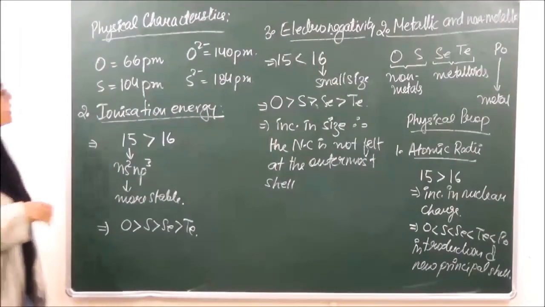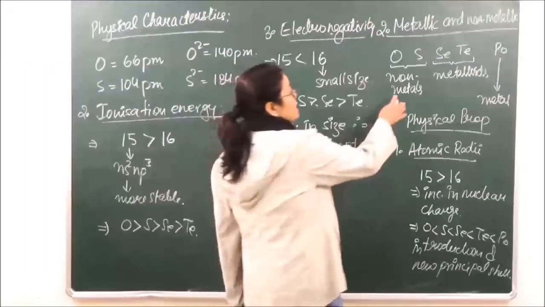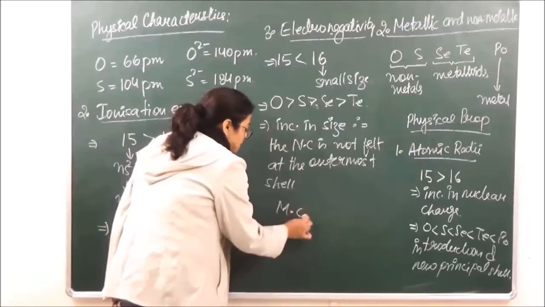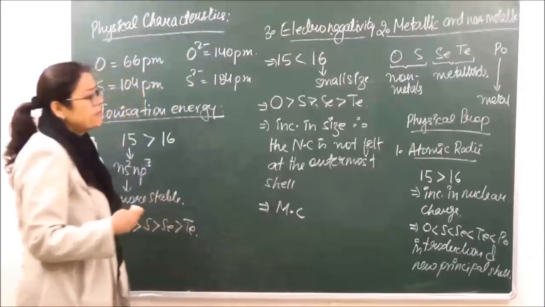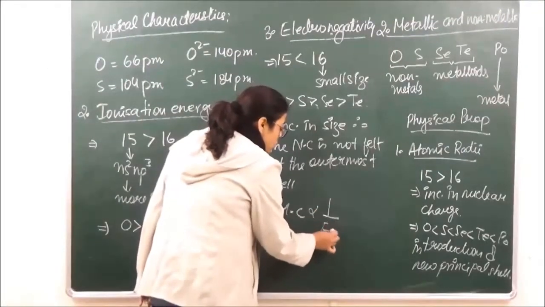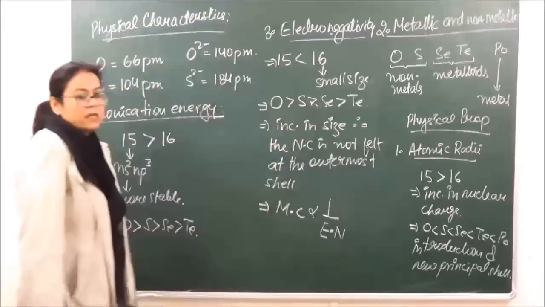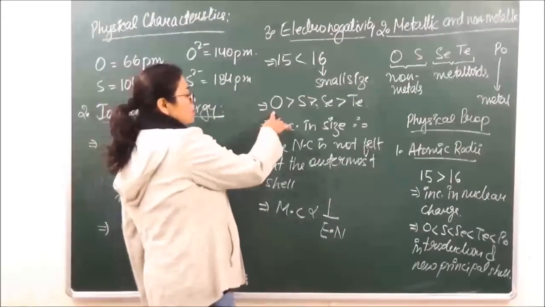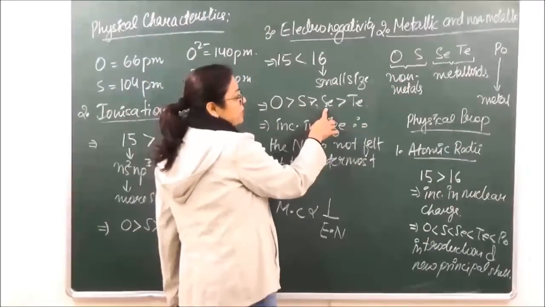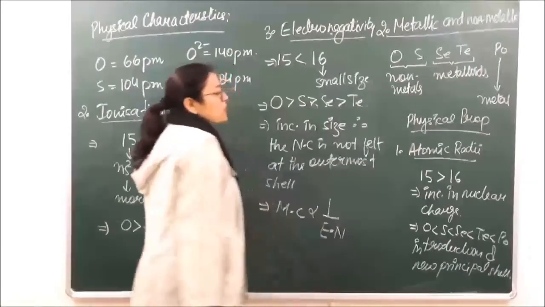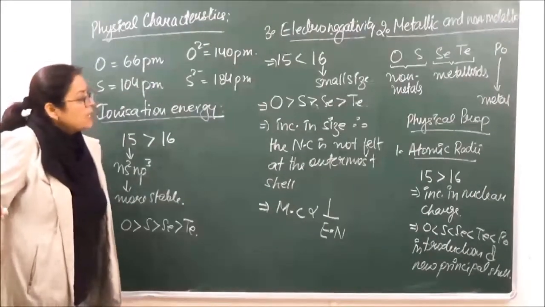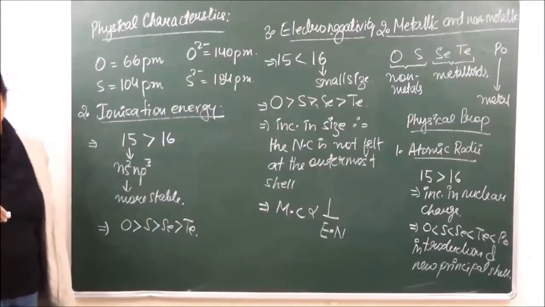Okay, so ये जो decrease in electronegativity है, that can help us understand the metallic and the non-metallic character. Because जो metallic character होता है, जितना ज़्यादा electronegativity होगी, उतना कम metallic character होगा. So metallic character is inversely proportional to electronegativity. Okay. Now over here, because oxygen is the most electronegative, so we've written oxygen and sulfur as non-metals. फिर उसके बाद कम हो गई electronegativity, they are converting into metalloids, and polonium की जो electronegativity है, that is going to be the least. ठीक है? तो इसलिए उसका जो character है, that changes from non-metallic to metallic.